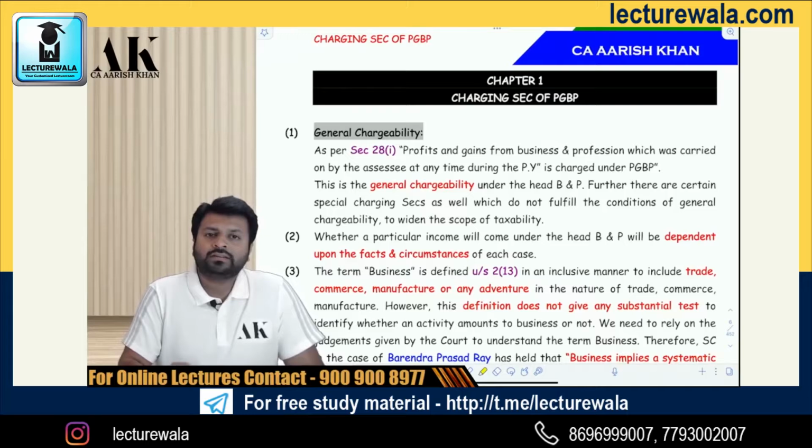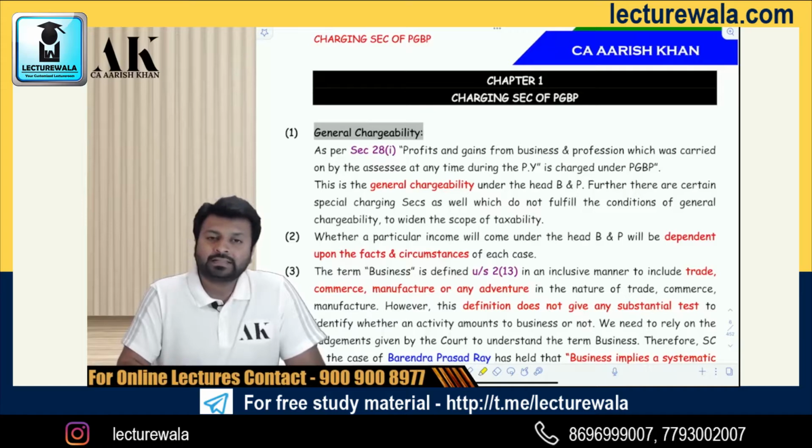We all know that there are 5 heads of income under the income tax law, starting from salary, which runs from section 15 to section 17, then house property, which runs from section 22 to 27, then profits and gains from business or profession, which starts from section 28 and ends on 44DB. Then comes capital gains, which starts from section 45 and ends with section 55A. Then comes the last head of income, IFOS, which starts from section 56 and ends on section 59.